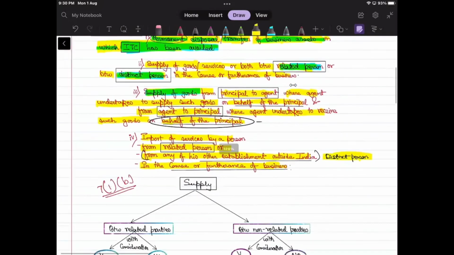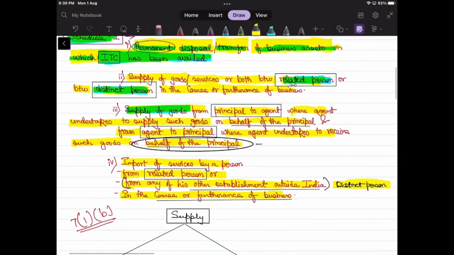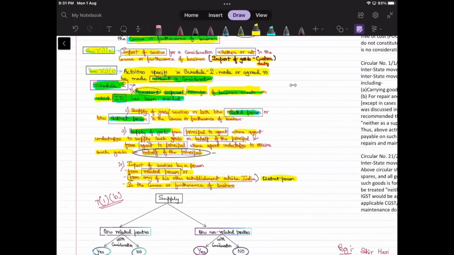And in the third entry or third para, we have seen supply of goods from principal to agent or from agent to principal, where the agent undertakes to receive or supply such goods on behalf of the principal. Correct? And the last one, para 4, says that if there is an import of service from a related person or any of his establishment outside India, and it is in the course or furtherance of the business, it is to be treated as supply. Correct? So with this, we have completed our section 7 subsection 1.